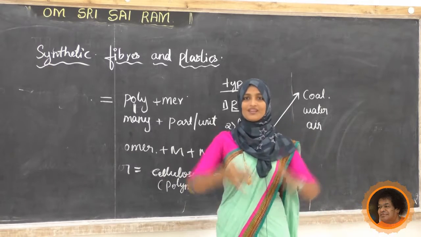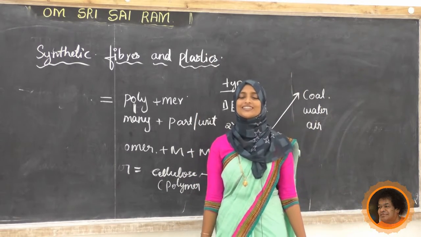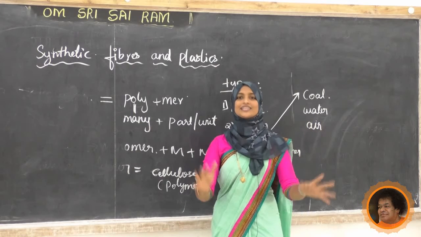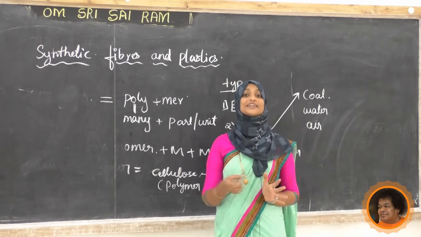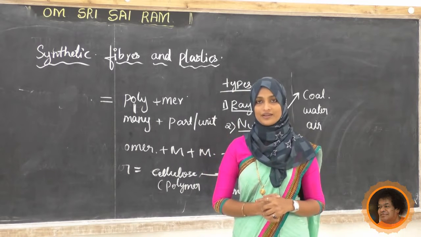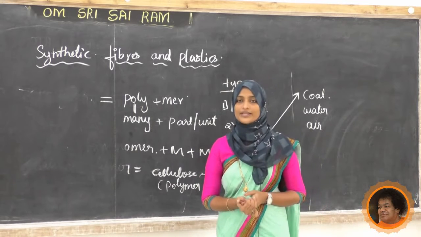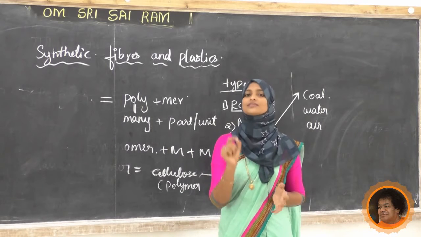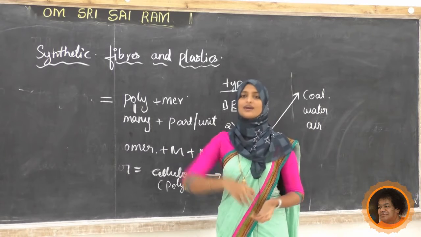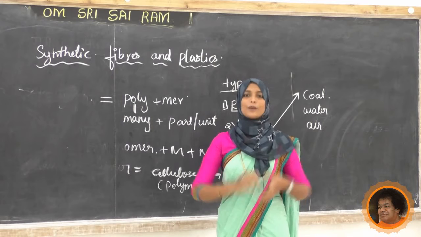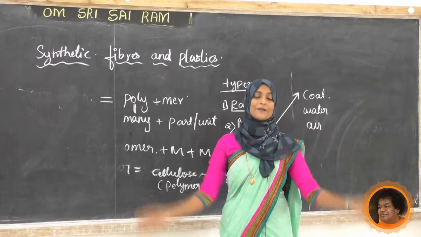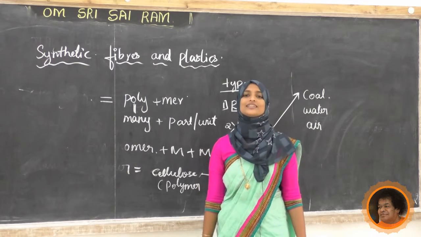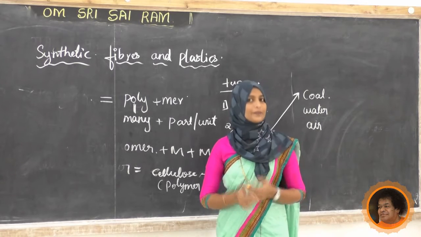Curtains, how nice shiny curtains we are getting nowadays, that is also nylon. Upon that, in the parachute also they are using this one. Just think of why they are using nylon in the parachute. Because it is lightweight. Upon that, it is very strong, it won't tear. That is the reason why they are using it in the parachute.